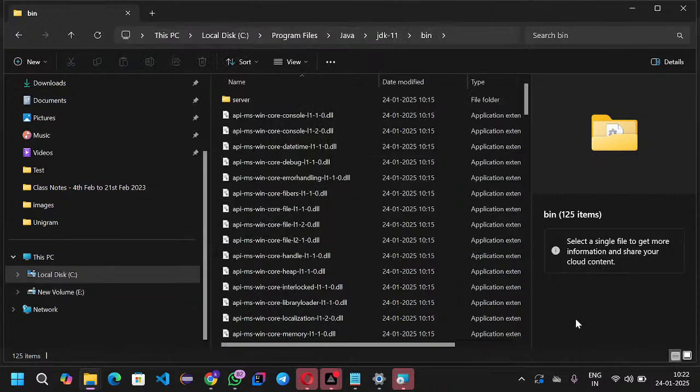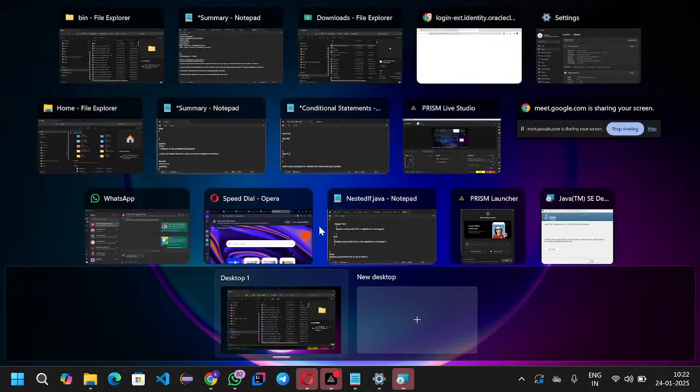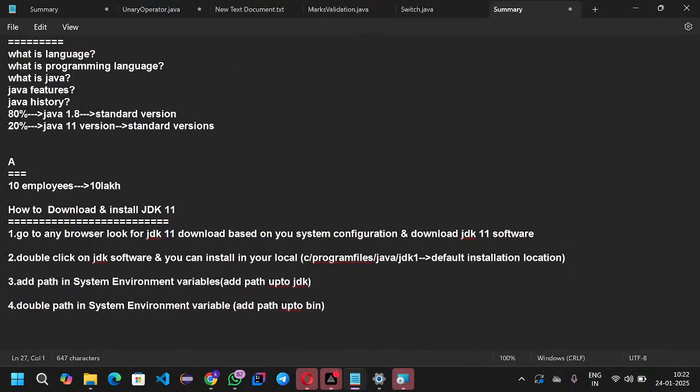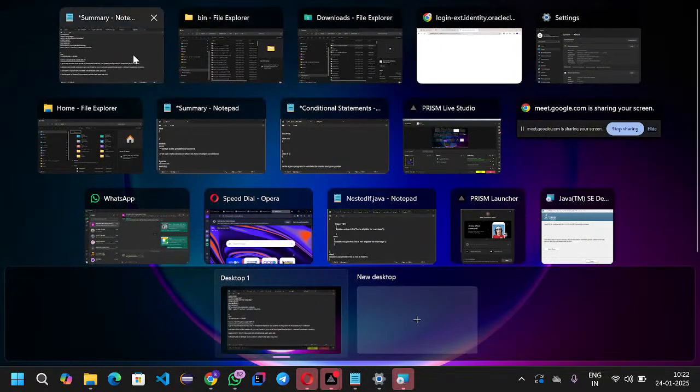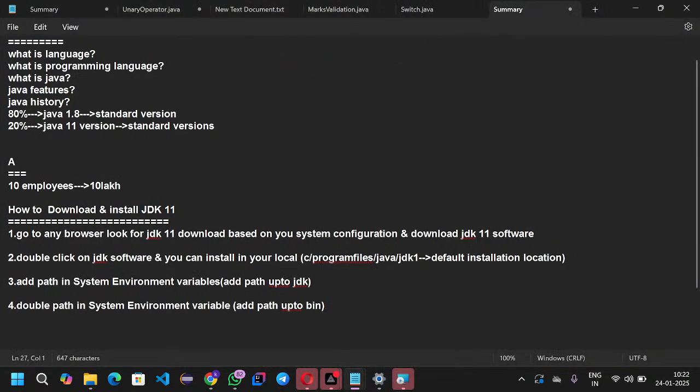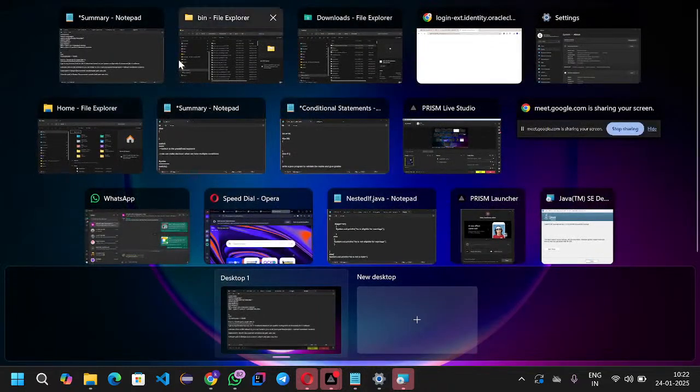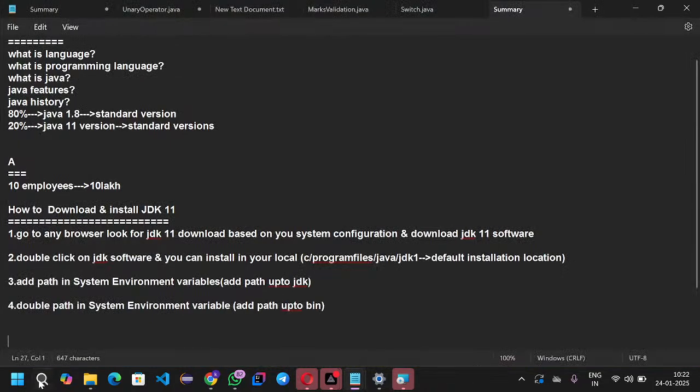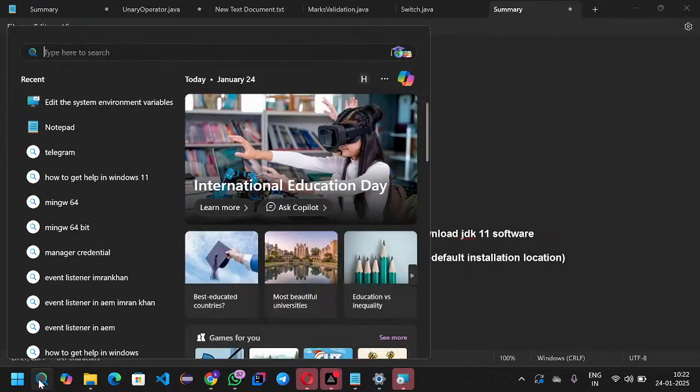With this, we successfully gave the permanent path. Now open Command Prompt and check whether the JDK got installed successfully in your local.